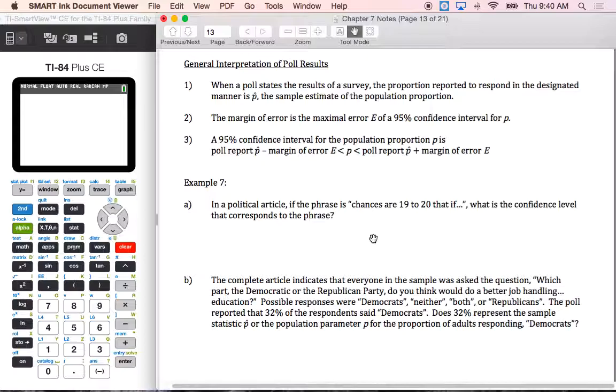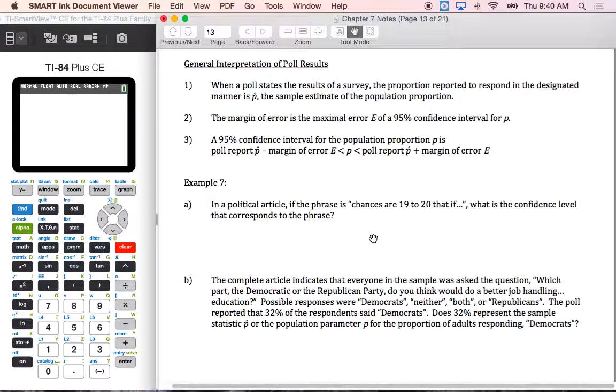The margin of error is the maximal error E of a 95% confidence interval for P. A 95% confidence interval for the population proportion P is your poll report p hat minus your margin of error, and your poll report p hat plus your margin of error.